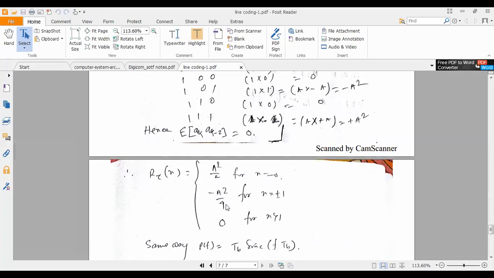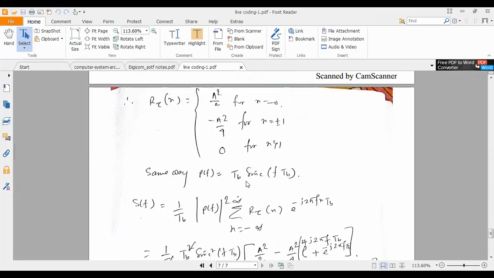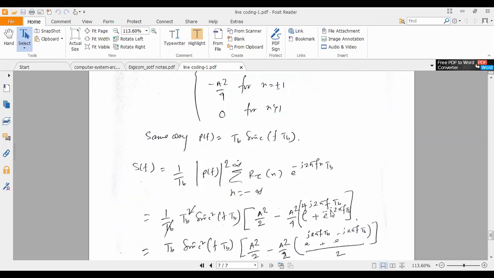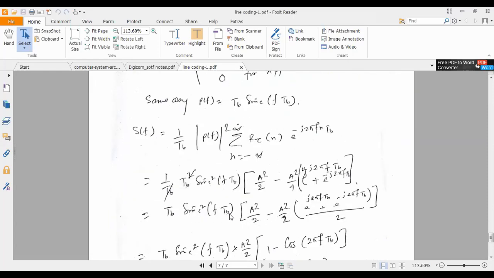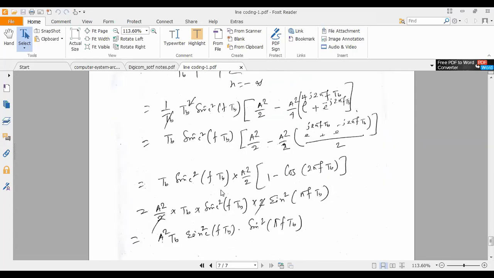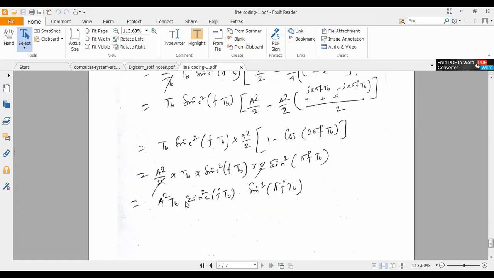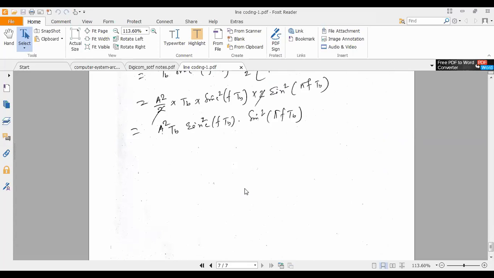minus a square by 4 for n is equal to plus minus 1 and 0 for n greater than 1. So the PSD formula is fixed, with sin c of f Tb. We have put the two parts here, then ultimately there is simple multiplication and arithmetical logic operations, simple simplification, nothing more than that, simple mathematics.